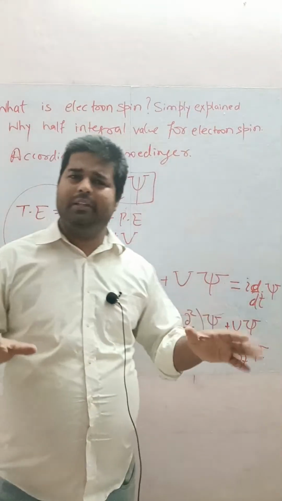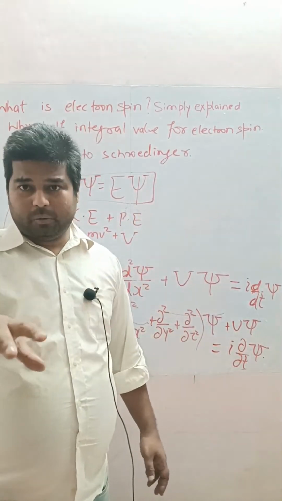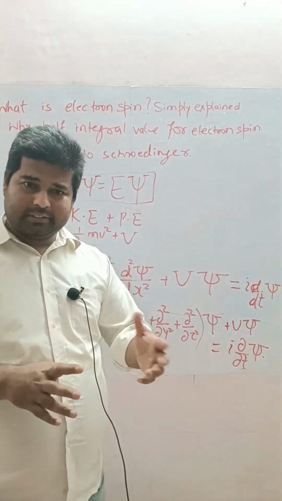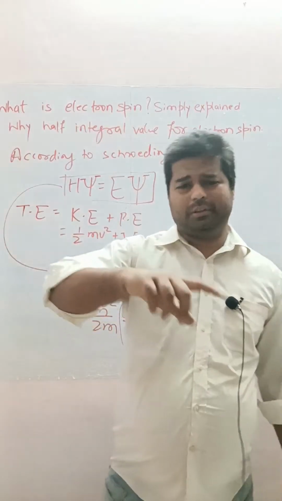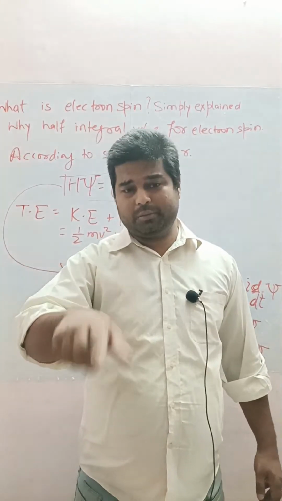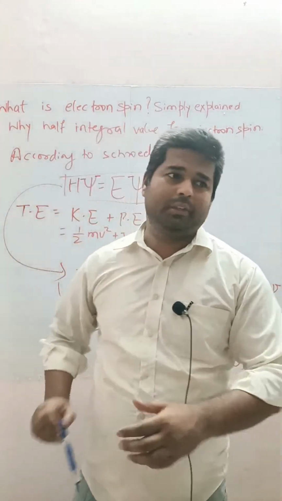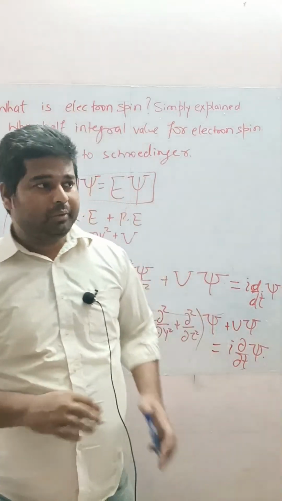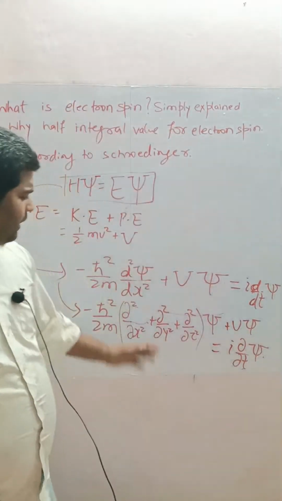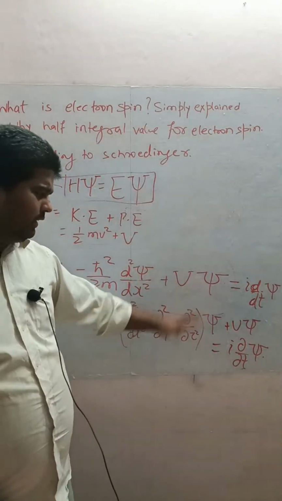It has explained many things: the existence of electron inside an atom, especially in the orbit, rotation in the orbit, revolution in the orbit, angular momentum, stationary orbits, and jumping from inner orbit to outer orbit, outer orbit to inner orbit. All these things have been explained with the help of the Schrödinger equation, 1D and 3D.